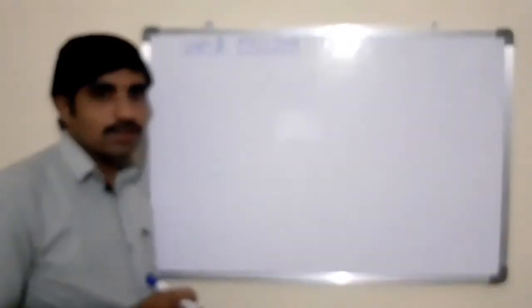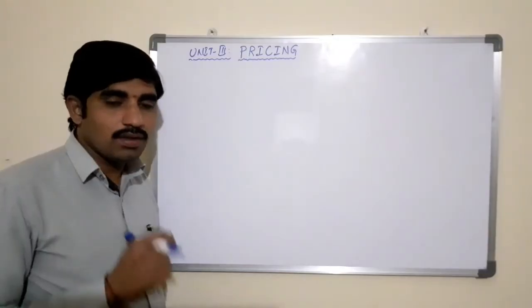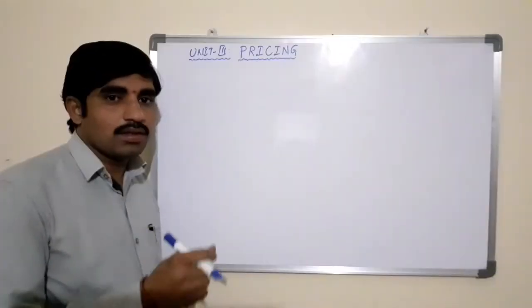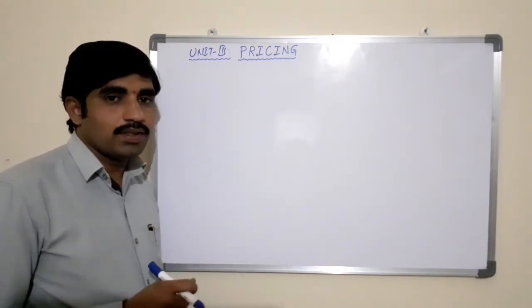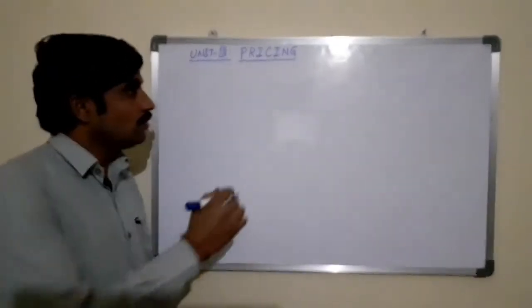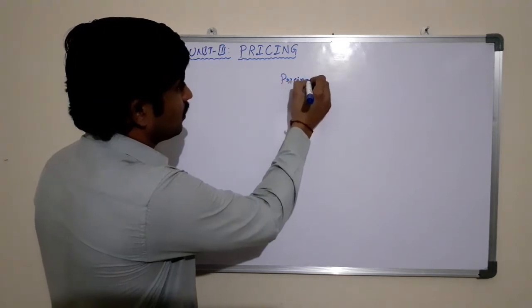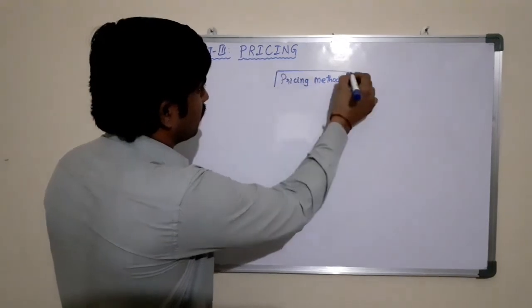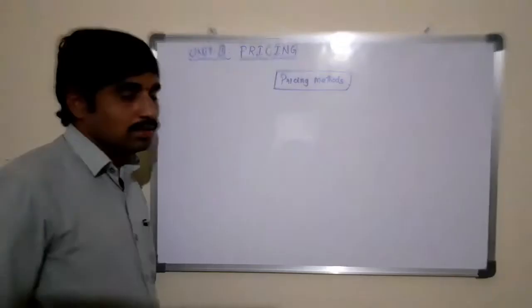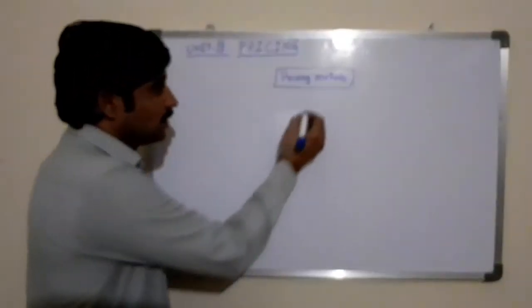Now we will discuss what are the different methods of pricing, or what are the different methods that are followed by the companies while fixing the price. We will discuss all those methods. So here, pricing methods. Basically the price of the product can be fixed based on four factors.